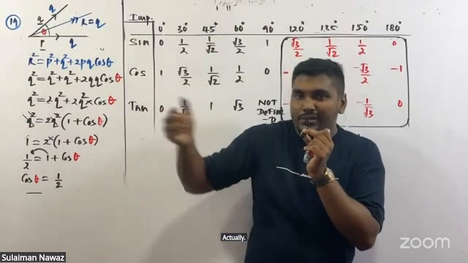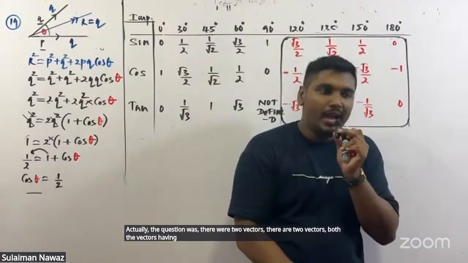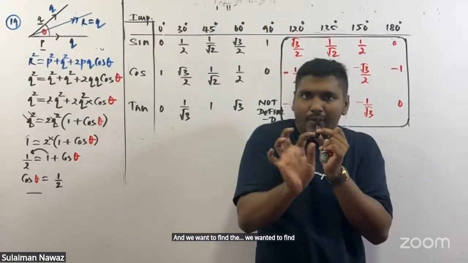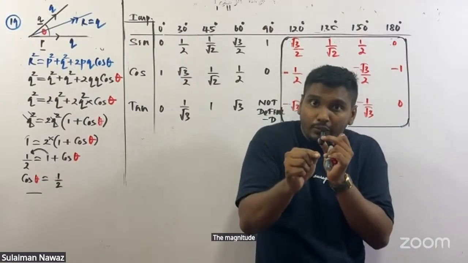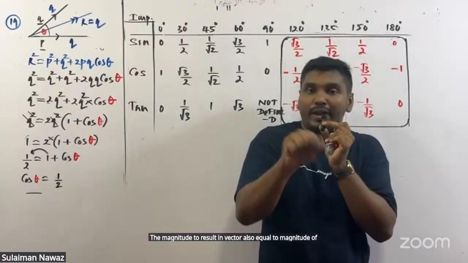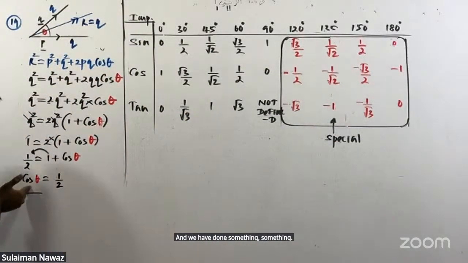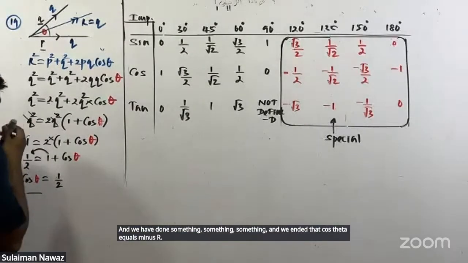Actually, the question was there were two vectors, both having the same magnitude, and we wanted to find the angle between those two vectors. But they mentioned the magnitude of the resultant vector is also equal to the magnitude of one of the two vectors. And we have done the working, and we ended up with cos theta equals minus half. Right? Cos theta equals minus half.